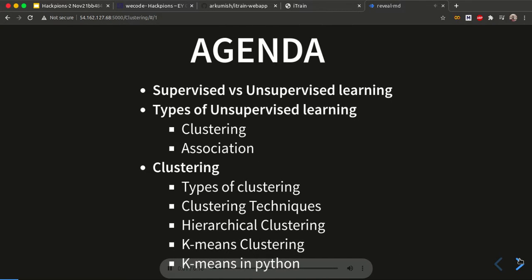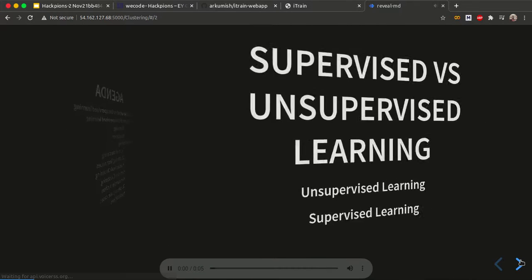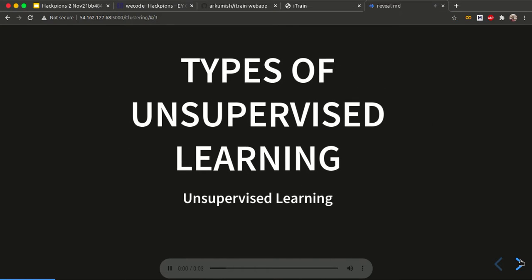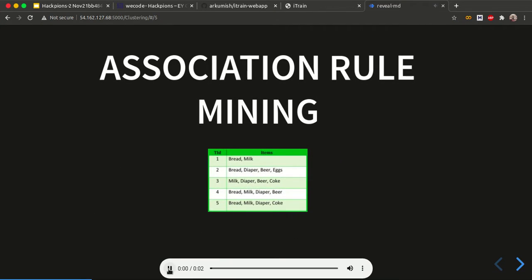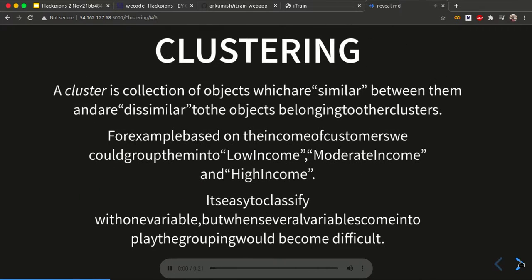Agenda: supervised vs unsupervised learning, types of unsupervised learning, clustering, association. So like this, an interactive PPT is made. Clustering: a cluster is a collection of objects which are similar between them and dissimilar to objects in other clusters.